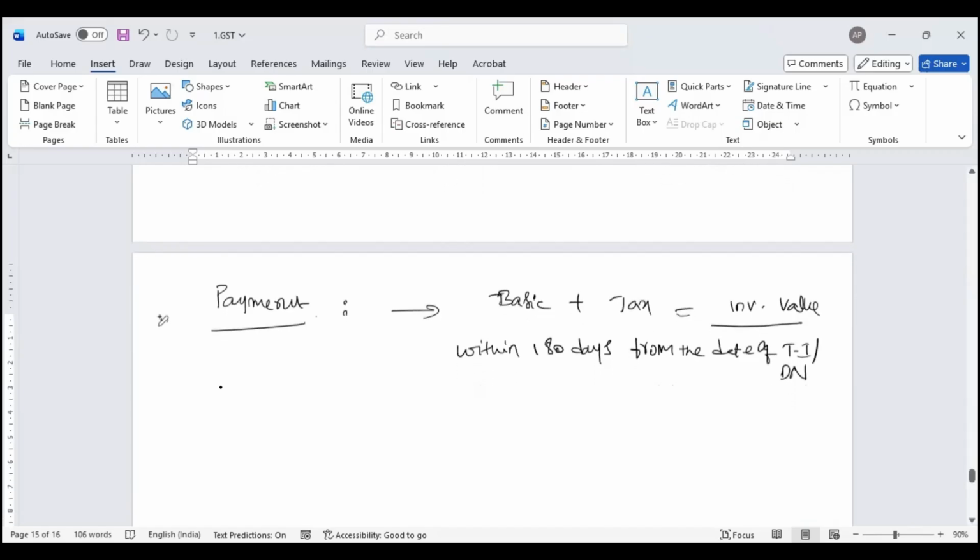Now, what is missing here? In case of imports, is there any condition? There is no condition. I pay import duty, I bring the material. The concept of payment doesn't come in case of imports. Other than imports, wherever I have to claim input tax credit, I should have made the payment to the vendor within the span of 180 days. So this condition is applicable for forward charge, not applicable for reverse charge mechanism. In case of reverse charge mechanism, I'm going to pay the tax to the government. So this condition of 180 days is applicable only for forward charge.